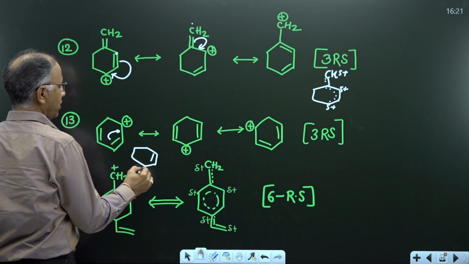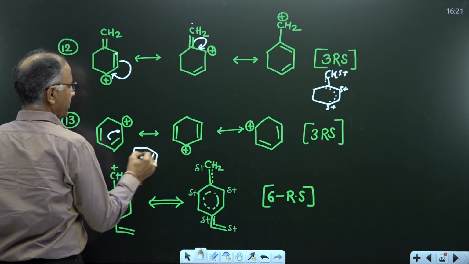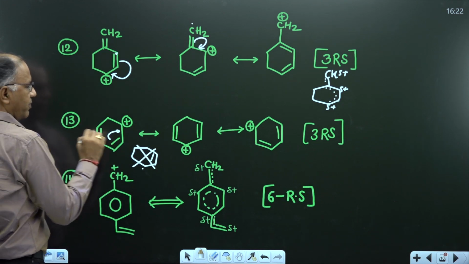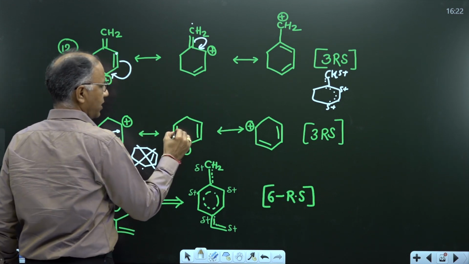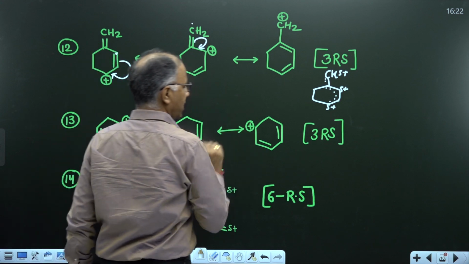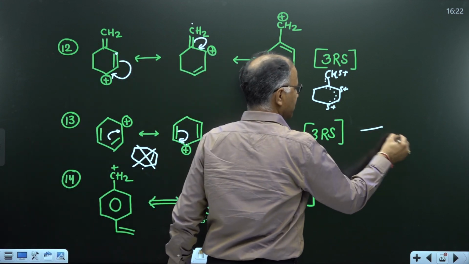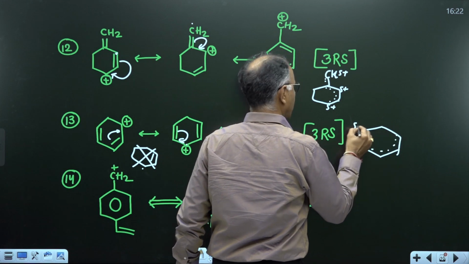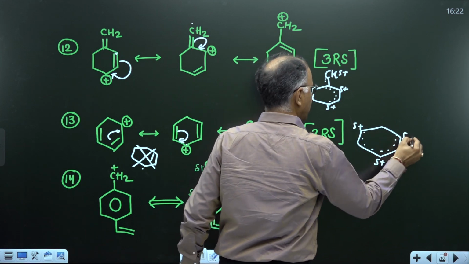And in third example, if I move pi bond, this will be the RS. No need to draw, already drawn. If you move pi bond from double bond to cation, this is the RS. Again I move this pi bond, this is the RS. There will be 3 RS, and what is the hybrid? Delta plus and delta plus.